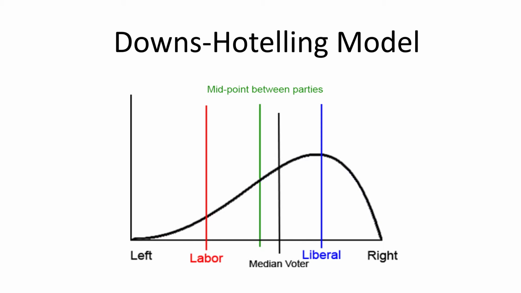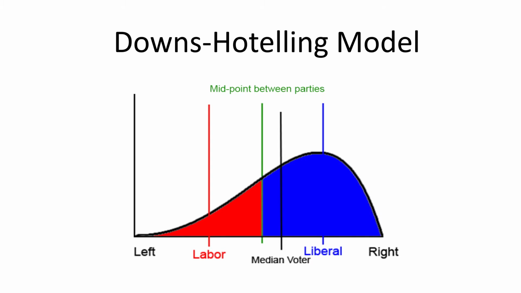Okay? Now, the Downs-Hotelling model shows that if a party is able to capture the median voter, that is, if it's closer to the median voter than the other party, then it will win the election. And why? That's just simple mathematics. The median voter represents the 50% voter, and to win you need 50% of the votes, obviously. So you need the median voter to win an election.